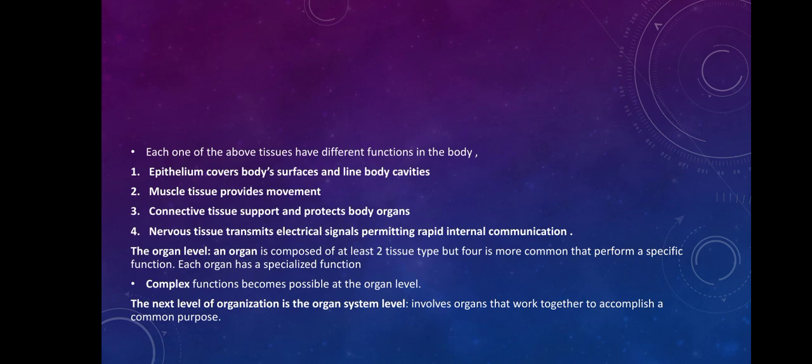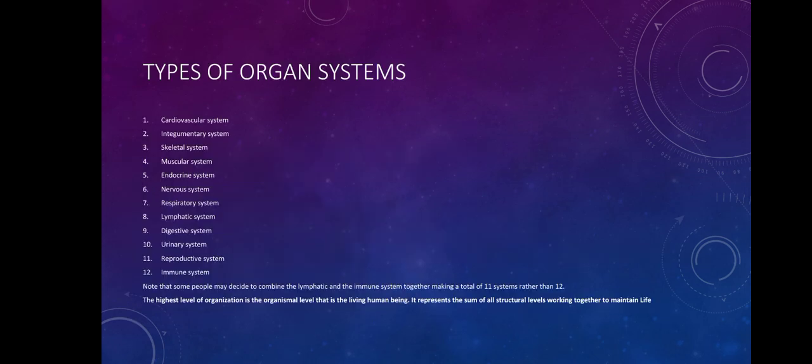Now the next level of organization we will see is, before going to the last level of organization, let us see the types of organ systems that come together. Essentially we have 12 types of organ system. We have the immune system, the reproductive system, the cardiovascular system, the integumentary system, the skeletal system, the muscular system, the endocrine system, the nervous system, the respiratory system, the lymphatic system, the digestive system, the urinary system.